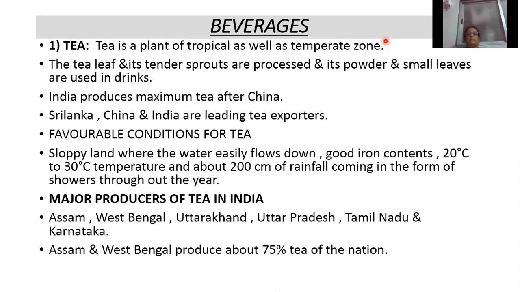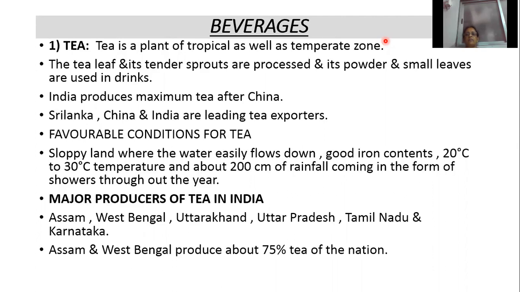So tea is a plant of which zones? Tropical and temperate zone. Which part is used in drinks? Leaves and tender sprouts. China ranks first and India ranks second in production. The leading exporters are Sri Lanka, China and India.